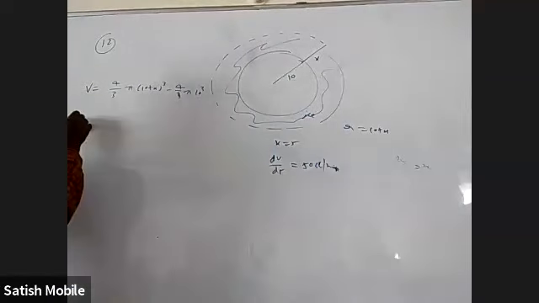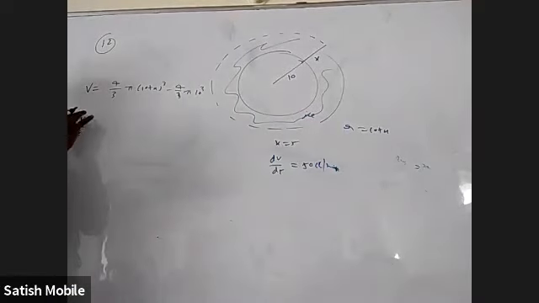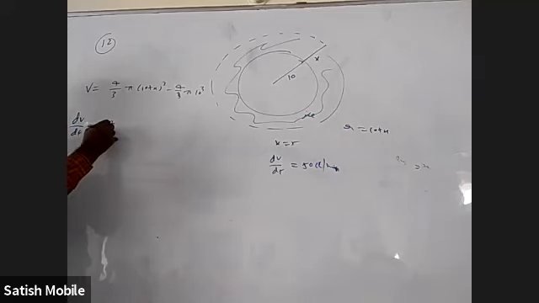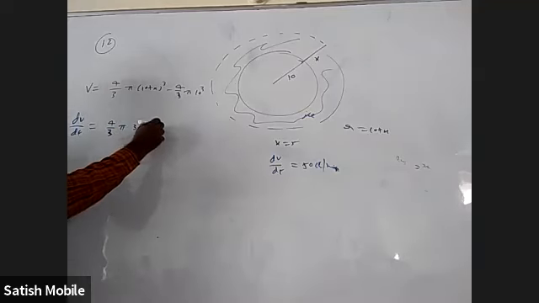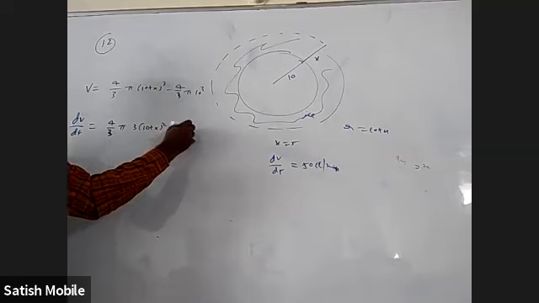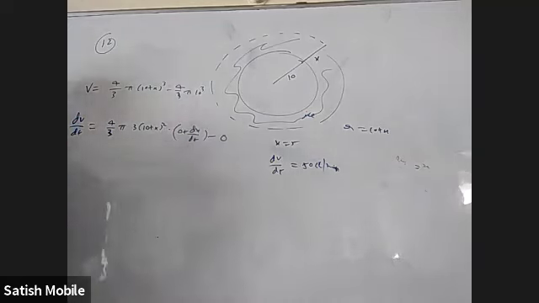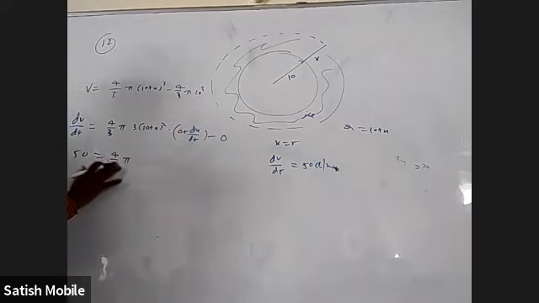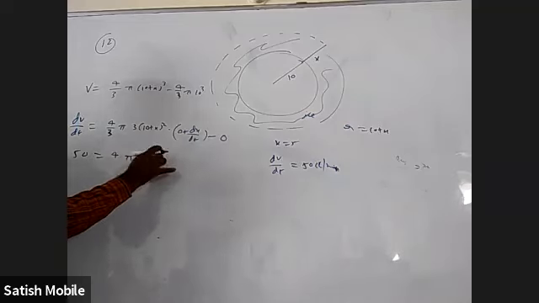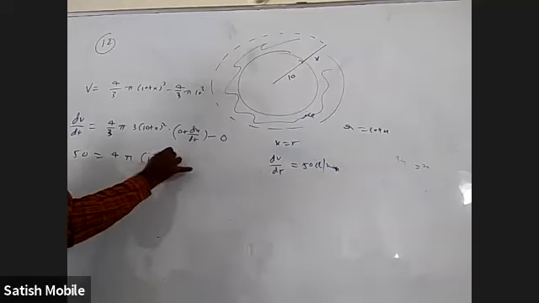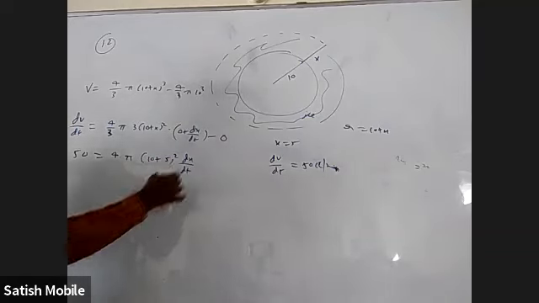Okay. When I differentiate, dV by dt equals 4 by 3 pi, derivative of this is 3 into (10 plus x) whole square into the derivative of the inner part, which is dx by dt. This derivative is 0. dV by dt is 50. 4 by 3 pi times 3, that is 4 pi, into (10 plus 5) whole square into dx by dt.